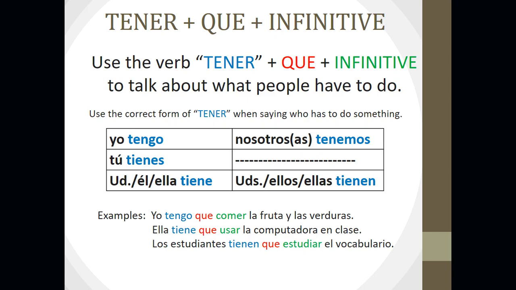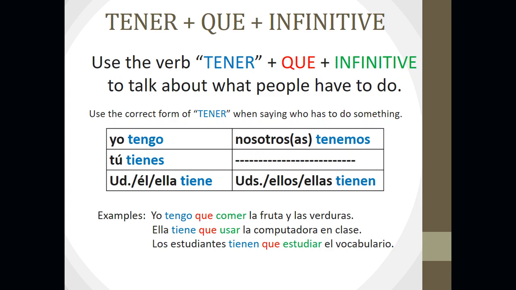Remember, yo tengo is I have. Tú tienes is you have. Usted tiene is you have. Él tiene is he has. Ella tiene is she has. Nosotros tenemos, we have. Ustedes tienen, you all have. And ellos and ellas tienen both mean they have.